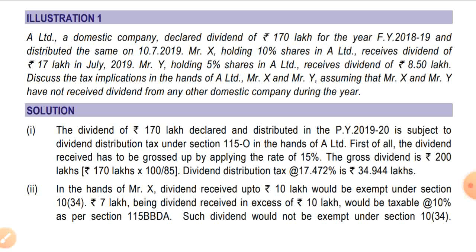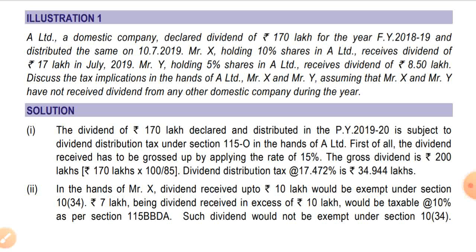That means, as we all know, if a domestic company gives dividend, then it has to pay dividend distribution tax under section 115-O. And in the hands of the recipient, if any income is received by way of dividend in excess of 10 lakhs, then it will be taxable under section 115BBDA. So the solution goes like this. The dividend of rupees 170 lakhs declared and distributed in the previous year 2019-20 is subject to dividend distribution tax under section 115-O in the hands of A Limited.